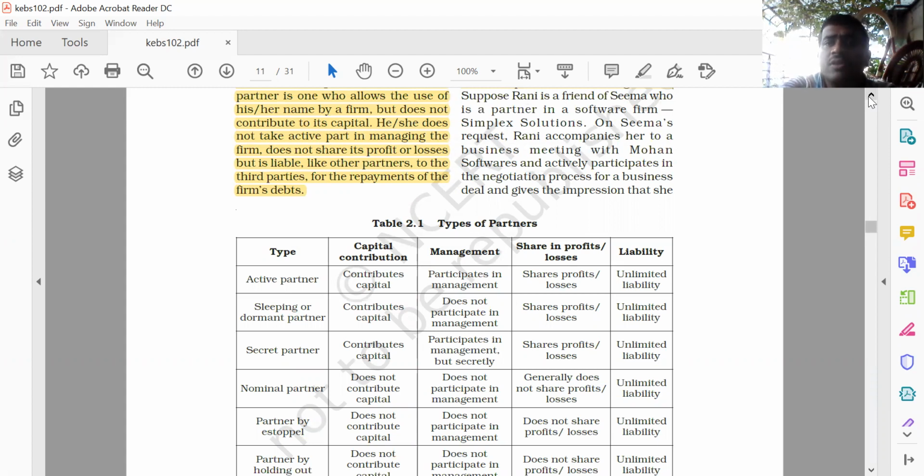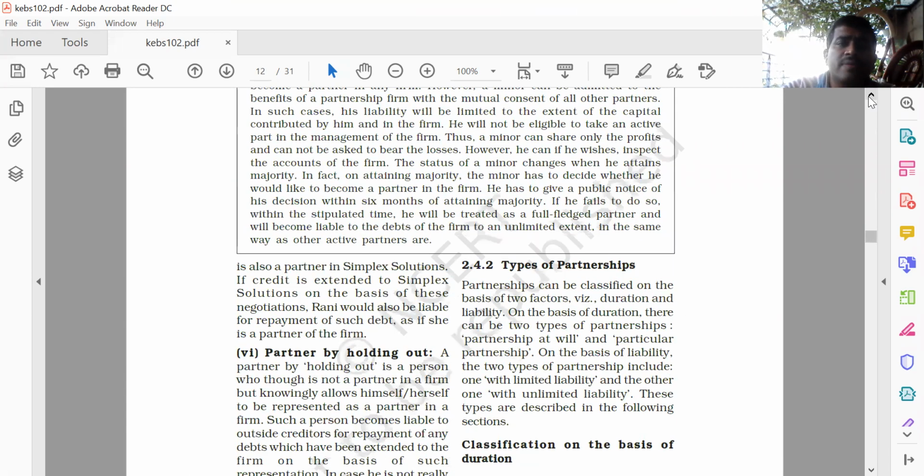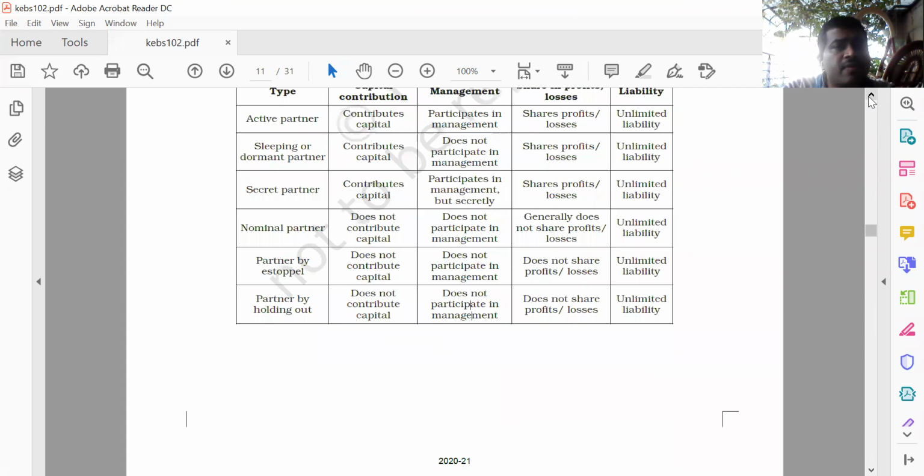On Seema's request, Rani accompanies her to a business meeting with Mohan Software and actively participates in the negotiation process for the business deal, and gives the impression that she is also a partner in Simplex Solution. If credit is extended to Simplex Solution on the basis of this negotiation, Rani would also be liable for the repayment of such debt. She is a partner of the firm.